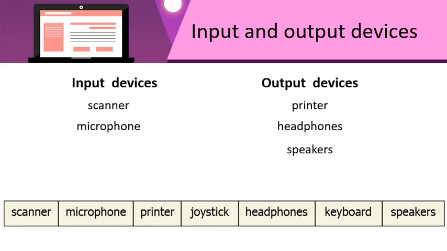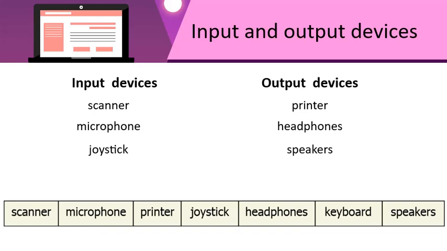Now, let's move to another device, the joystick. You know the joystick is a gaming device and it helps you to navigate or move the things on your screen. So, what kind of device was the joystick? Yes, it was an input device.